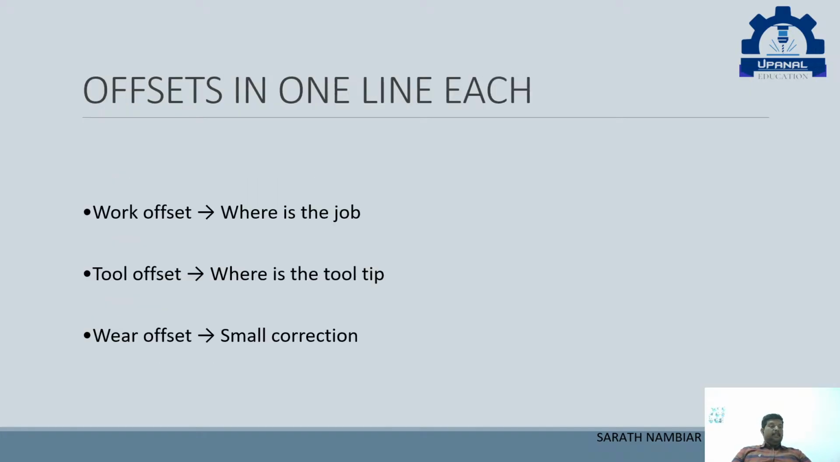If you say offsets, what is the work offset? Work offset means where is the job. Tool offset means where is the tool tip, and wear offset means the small corrections which we give to correct the size changes in the tool. That is the wear offset. So these are the 3 main offsets we have discussed: one is the work offset, one is the tool offset, and one is the wear offset.